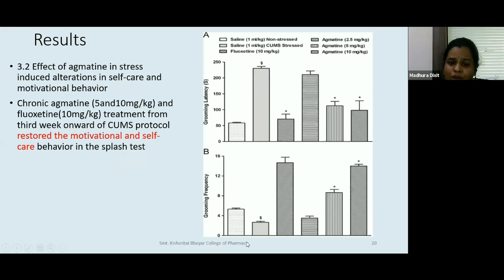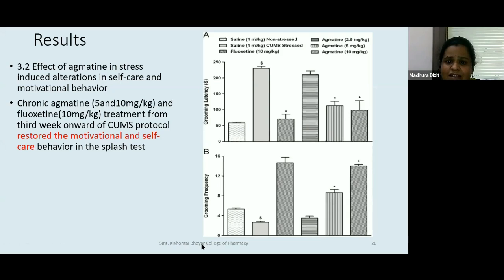Now here how we have it, we have grooming latency, which means as soon as you put that injection on the animal, in how much time it starts cleaning itself, and grooming frequency, how many times it will do this grooming. I hope everybody understands what grooming is. This is a behavior of the animal where it will be cleaning itself by its front paws, scratching its head and other things.